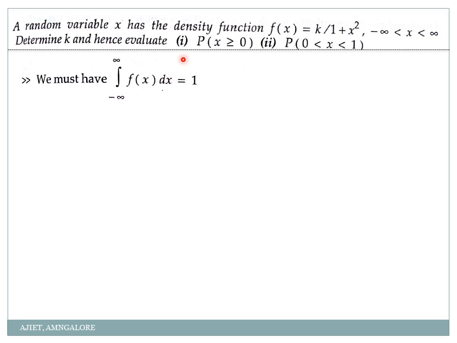So again, my condition should be integration from minus infinity to infinity f of x dx is 1, but my function of x I have changed here in the question, k divided by 1 plus x square. What is integration of 1 by 1 plus x square? See, many students don't know the integration. That's why I have tried to solve as many problems on this one. So what is integration of 1 by 1 plus x square? That is simply tan inverse of x by a.